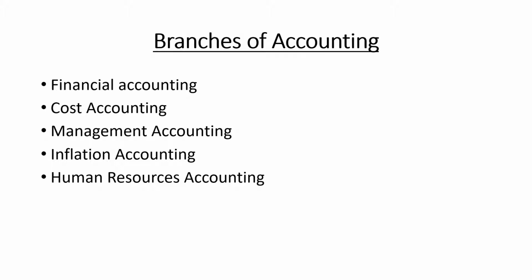After knowing the different branches of accounting, what are the functions of an accountant? Generally, the accountant designs the work, records the work, summarizes the work, and also analyzes the data he has summarized, interprets the results, and reports the work. He also prepares the budget, and does taxation work, auditing, etc. These are the works which an accountant does in the organization.